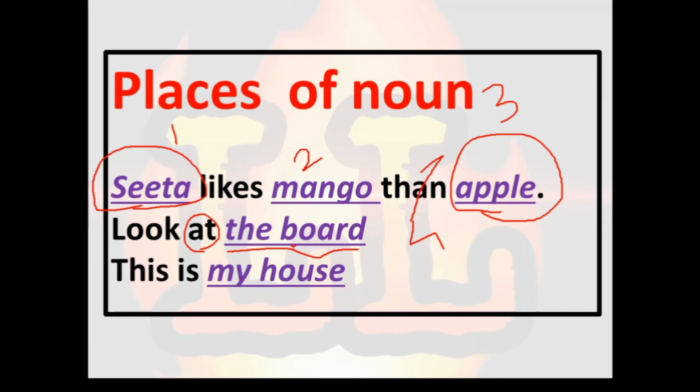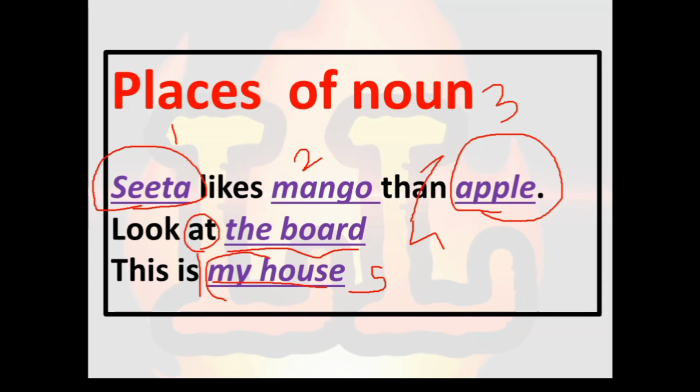Okay, so the last place of noun. What is the last place of noun? This is my house. Let's see, friends, if I break the sentence here at "this is", I cannot get a complete meaning. It is giving incomplete predication. So to complete this incomplete predication, here comes the noun, my house.